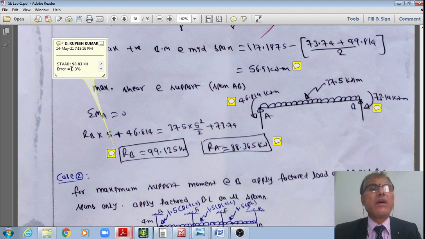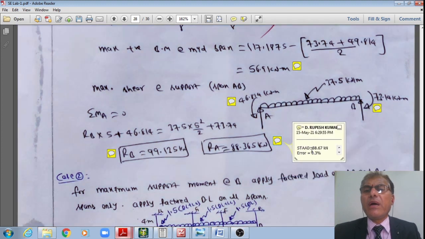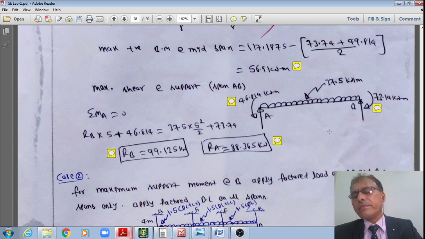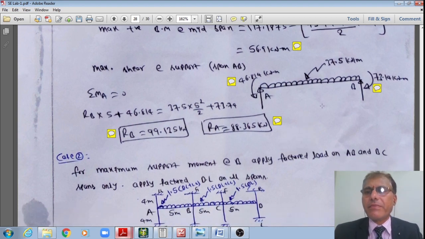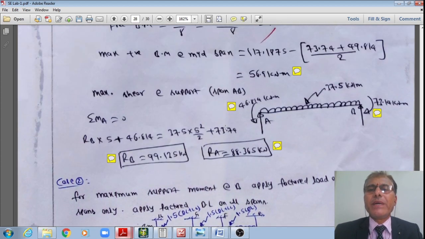Even just now I have shown from STAAD, I got 98.83 at the right support, but manually I got 99.13, hardly 0.3% error. At the left support I got 88.36 manually, whereas STAAD gave 88.67, again 0.3% error. Therefore, it indicates that my STAAD modeling is almost perfect with the assumptions made in the manual calculations. That is how these moments are checked.